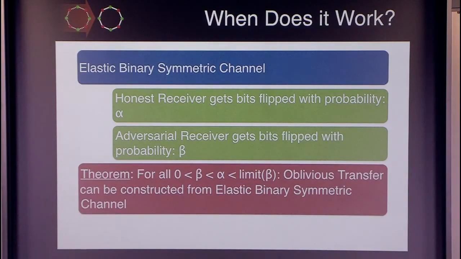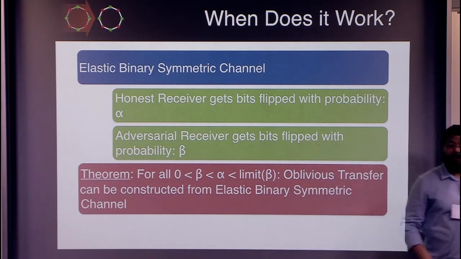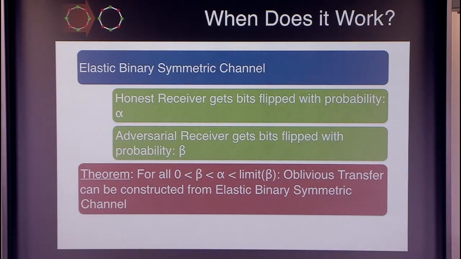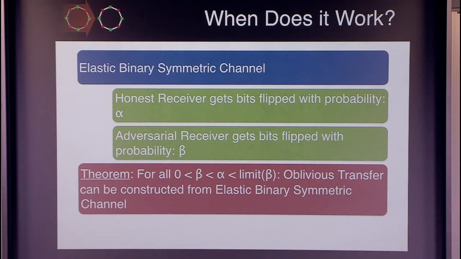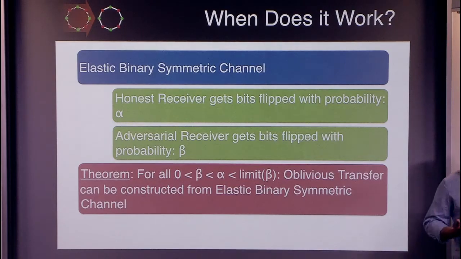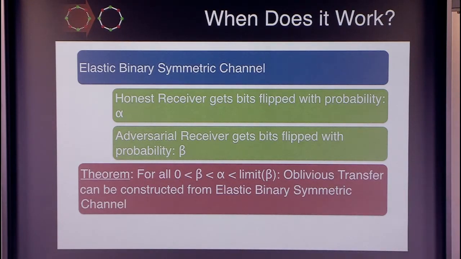So what we have proven is that when alpha and beta is bounded by limit beta, then there exists a secure protocol for oblivious transfer from these elastic variants of binary symmetric channel. The question here is, what exactly did we gain? How much did we improve the prior state of the art?